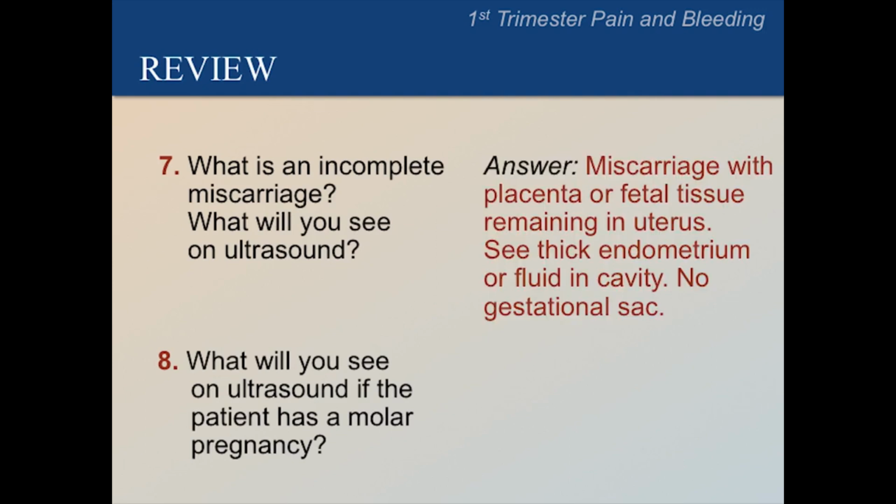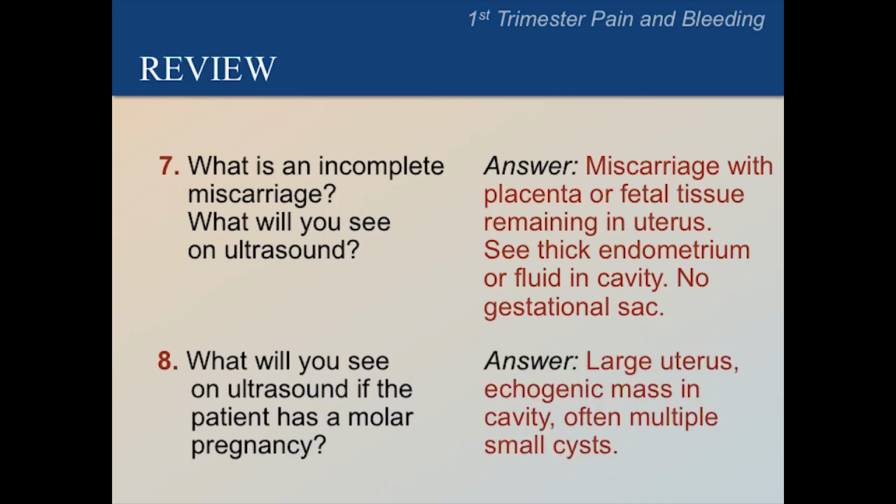What is an incomplete miscarriage, and what will you see on ultrasound? The answer is that an incomplete miscarriage is a miscarriage with placental or fetal tissue remaining in the uterus. You should see thickened endometrium or fluid in the cavity and no gestational sac. What will you see on ultrasound if the patient has a molar pregnancy? The answer is a large uterus, an echogenic mass in the cavity, and many small cysts.